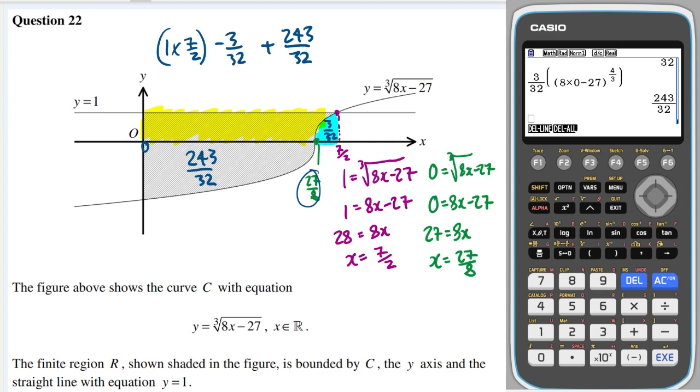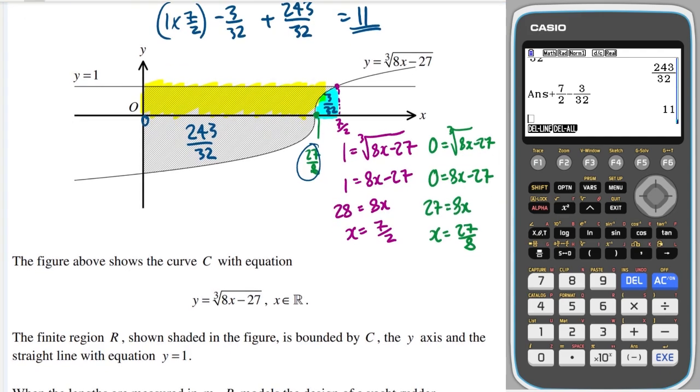So in total, we are going to have this plus 7 over 2, and then minus 3 over 32, which equals 11, as required. Okay, maybe not the most efficient way of doing it. You can integrate with respect to y instead, which will be quicker, but I wanted to use just methods which are only in A-level pure for all the common exam boards.